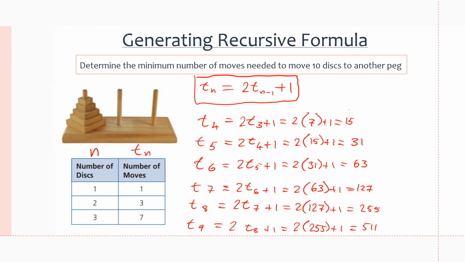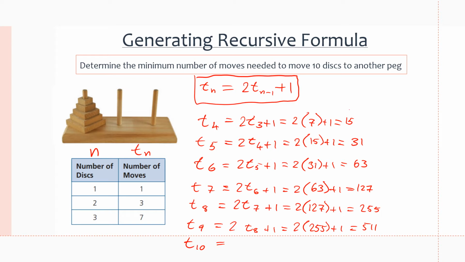Okay, so I'm currently at t of 9. So the 9th term, if we want to move 10 disks, right? If n equals 9, if we want to move, not 10, if you want to move 9 disks to another peg, we're going to need 511 moves. So we're just one step away from calculating t of 10. And if you want to look through what I've done, I've simply just used the recursive formula over and over again to calculate for t4, t5, t6, all the way to t9.